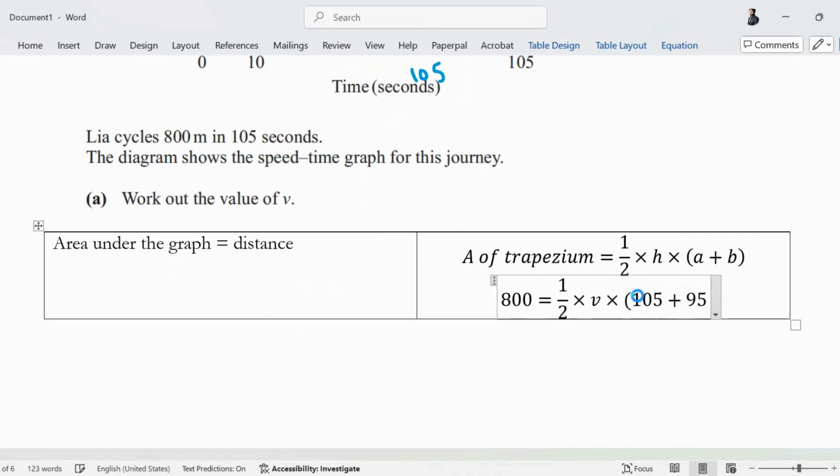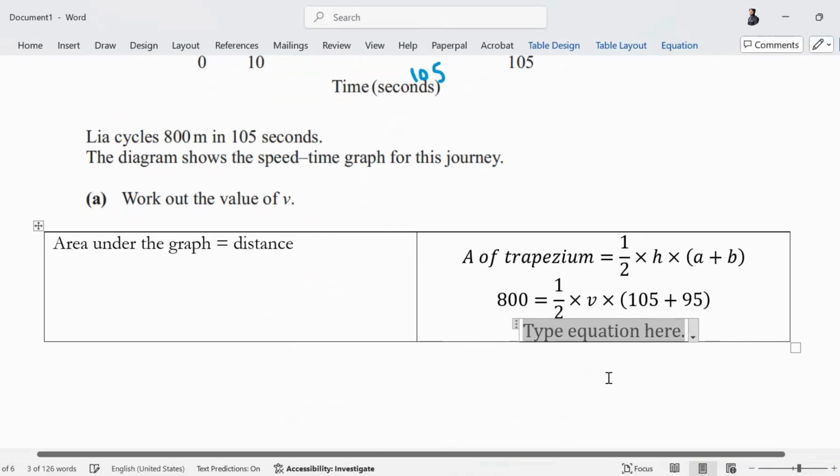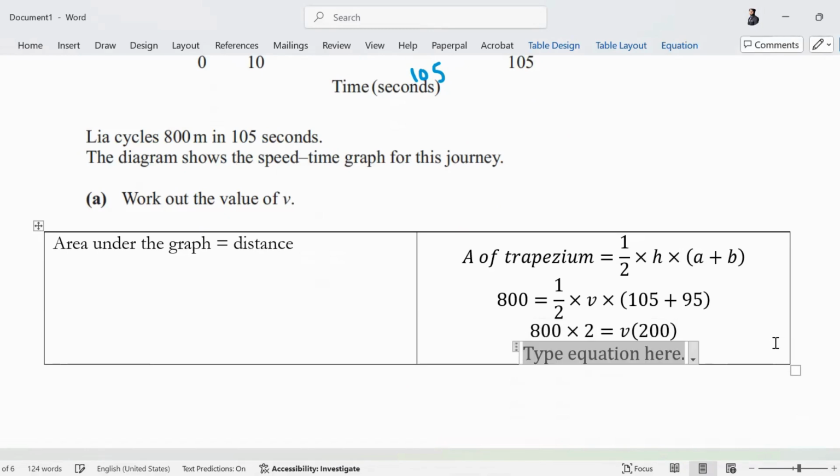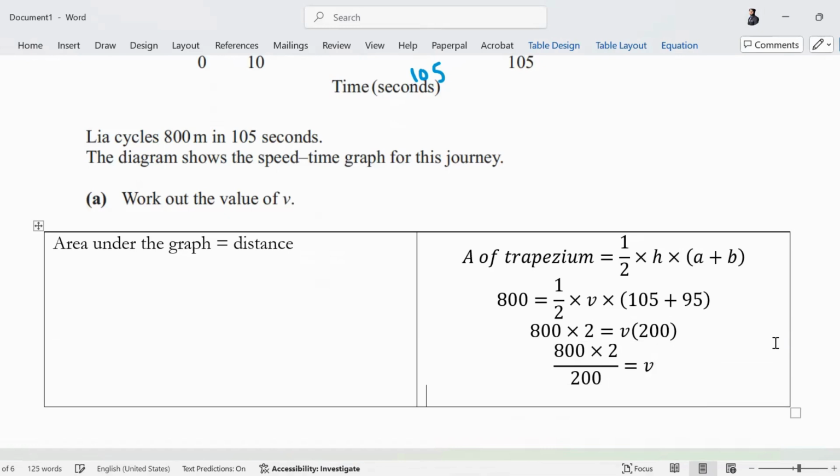105 plus 95. Simplify and tell me what the answer is. What is the value of V that you end up with? 800 times 2 is V into 200. So 800 times 2 upon 200 is V. The zeros cancel out, the 2 cancels out. V is 8 meters per second.